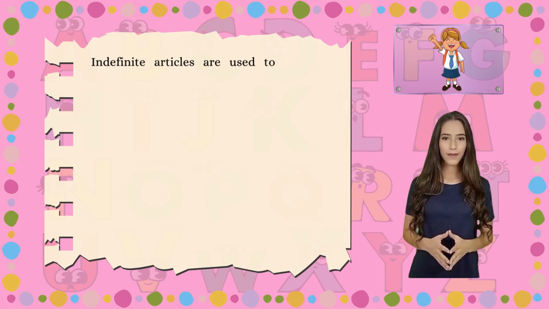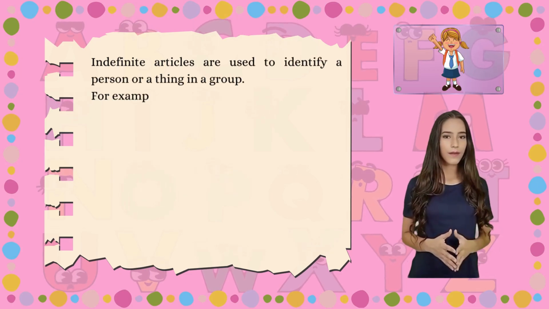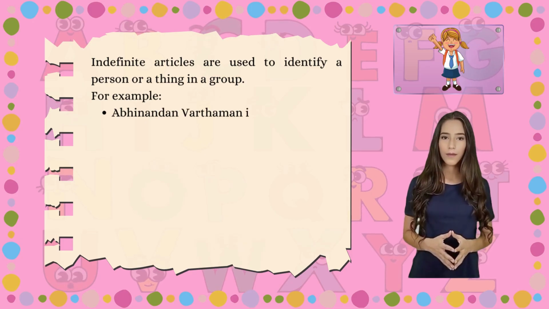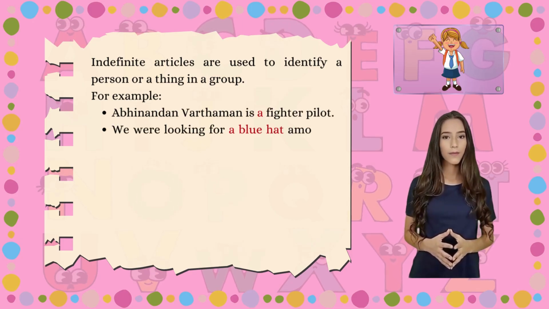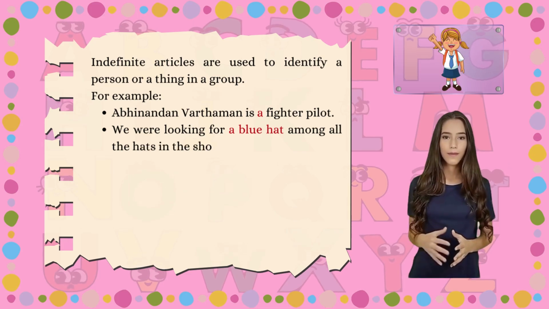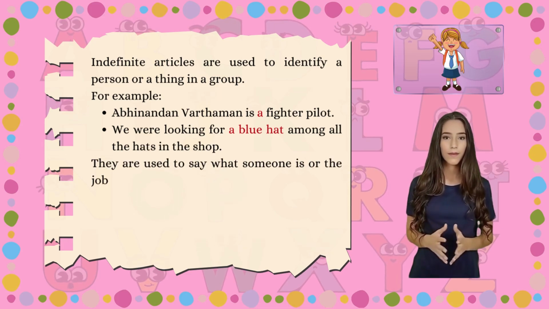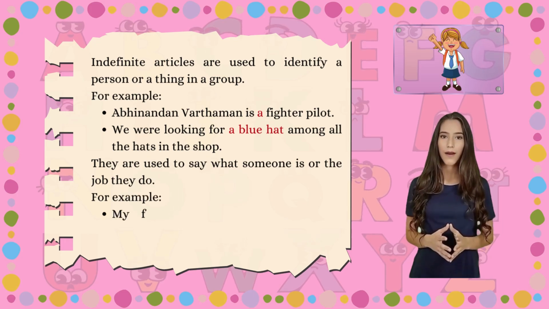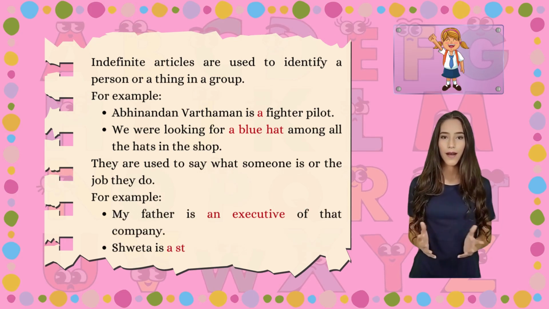Indefinite articles are used to identify a person or a thing in a group. For example, Abhinandan Varthaman is a fighter pilot. We were looking for a blue hat among all the hats in the shop. They are used to say what someone is or the job they do. For example, my father is an executive of that company. Shweta is a student.